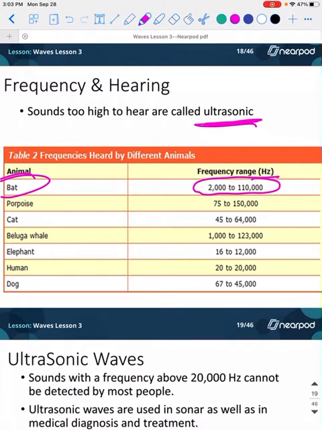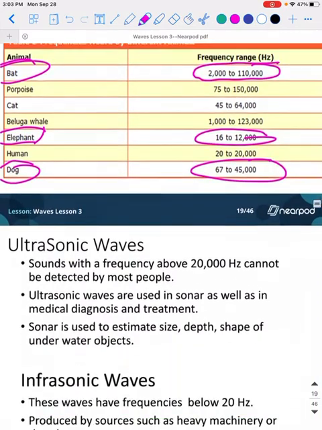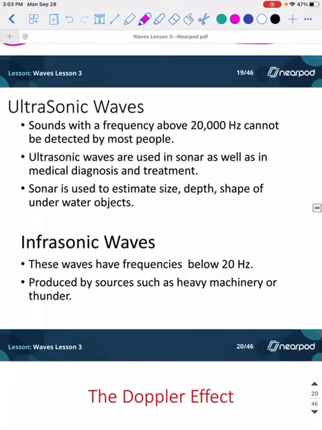110,000 hertz, as opposed to a dog that can hear a little bit better than us, but we're kind of, we're not the worst. Elephants can't hear at all. Oh, poor elephants. Anyway, so yeah, sounds that are too high to hear are called ultrasonic. Notes. Okay? But Miss Miller, what's an ultrasonic wave?